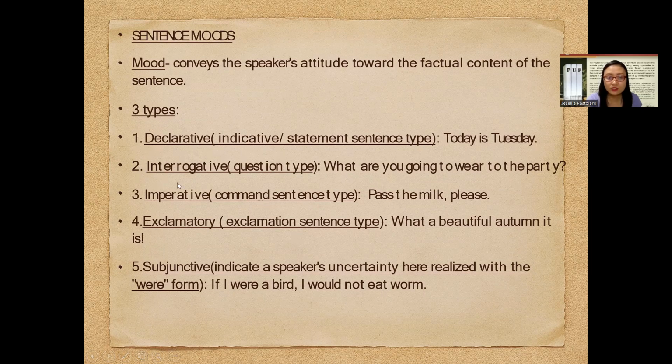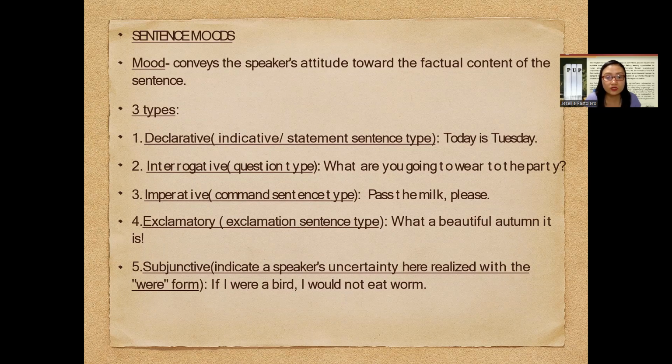The second one is interrogative, in question form. The given example: what are you going to wear to the party? Number 3, imperative mood, is used when someone would like to give a command or request, for example, pass the milk please, or please pass the milk. The fourth one is exclamatory, another common type of sentence, used when one's emotion is high, or when someone is surprised, like, what a beautiful autumn it is. So there's really high emotion: surprise, shock, or being completely mad.